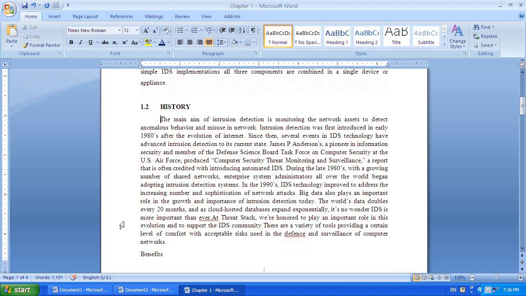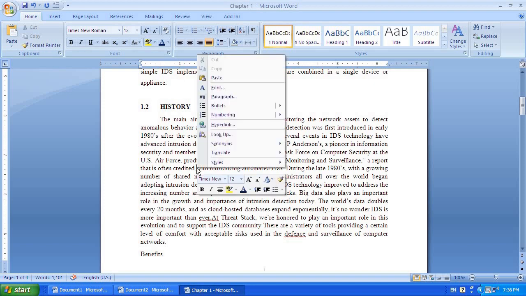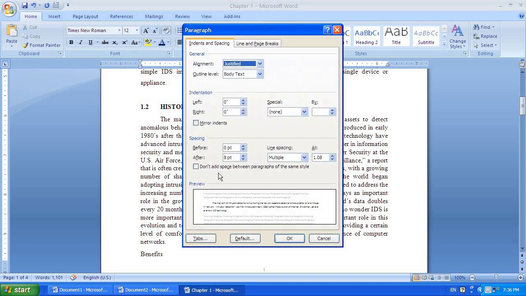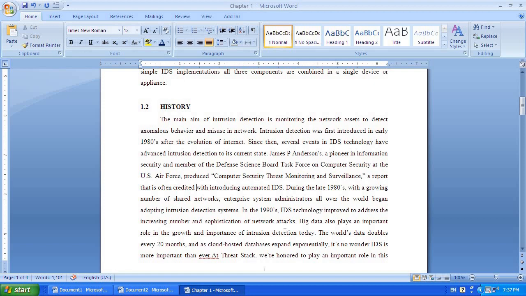Now the text needs to be in 1.5 spacing. Right click, go to Paragraph. Here, before and after need to be 0 and 0. Before I am having 0, after it is 8. You change it to 0 and line spacing as 1.5 and click OK. This is also aligned.